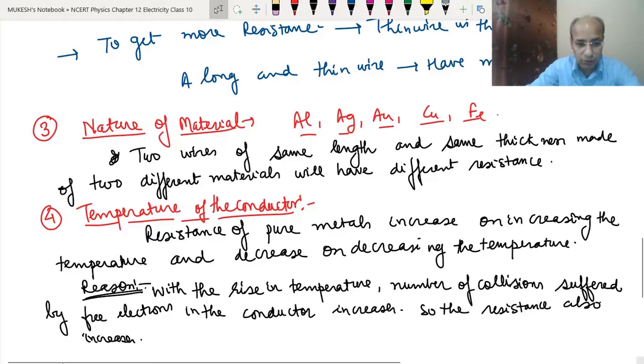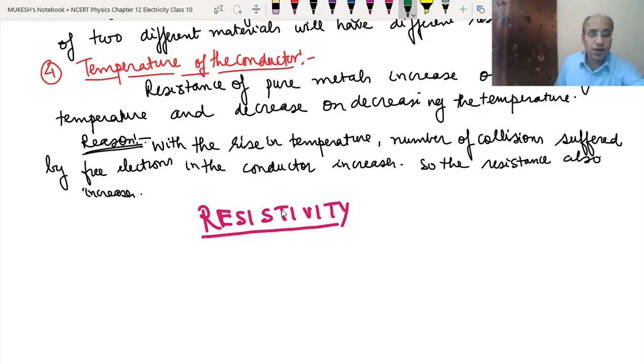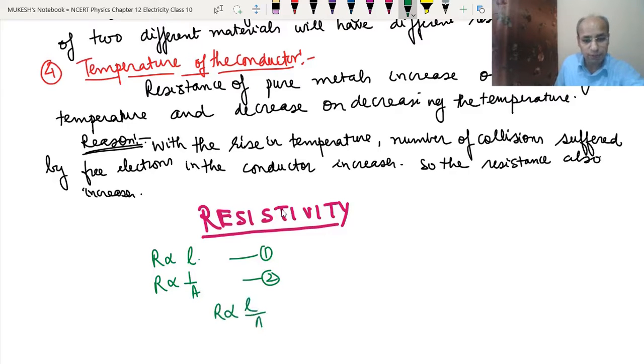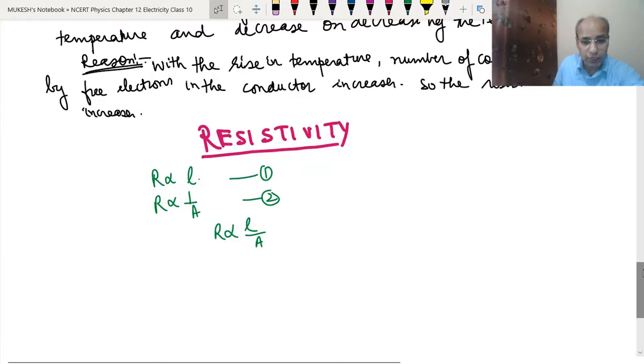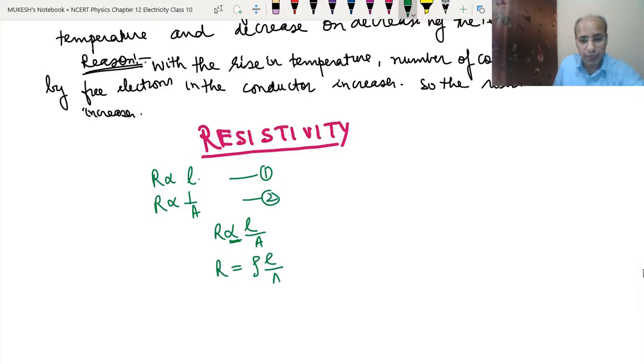Now we will study about the resistivity. See, what is the resistivity? For that we will have to go back a little to what we have already studied, that R is directly proportional to L, the length of the conductor. Then we have studied that R is proportional to 1 upon A. If we combine both of them, R is proportional to L upon A. Okay, we have combined both of them. So now we have to remove this proportionality sign, so R equals rho L upon A.